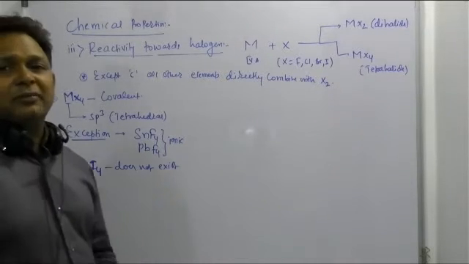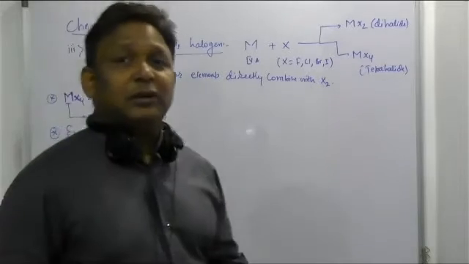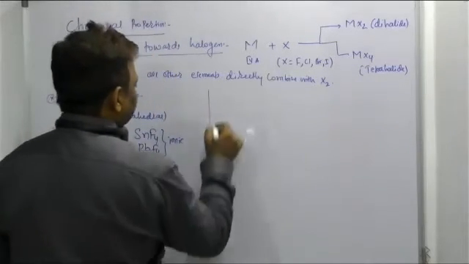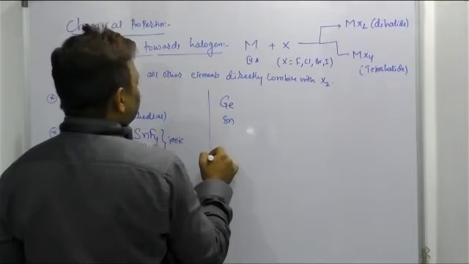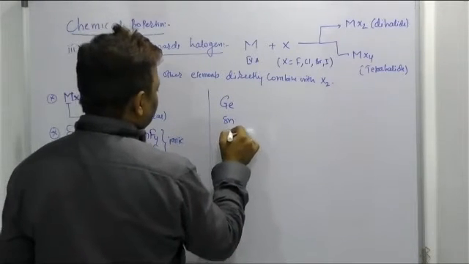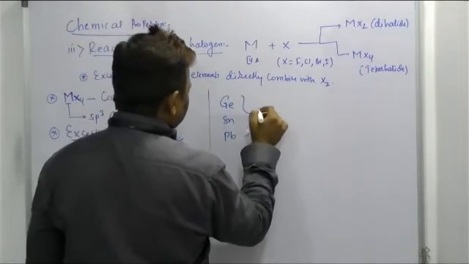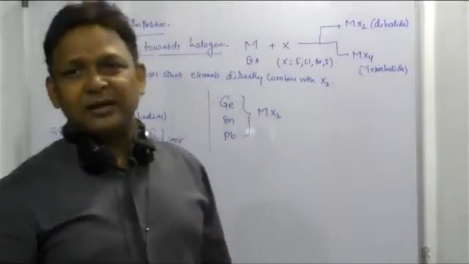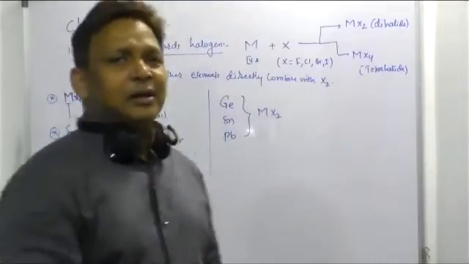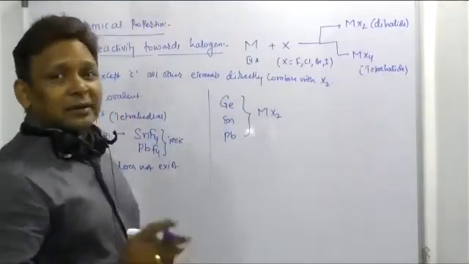Sir, what kind of elements have a tendency to form the dihalide? Yes beta, germanium, tin, lead. They have a tendency to form the dihalide. But the stability of the dihalide increases down the group.